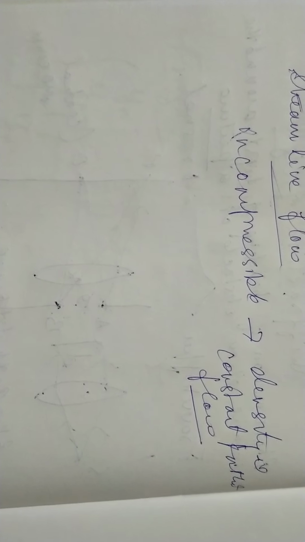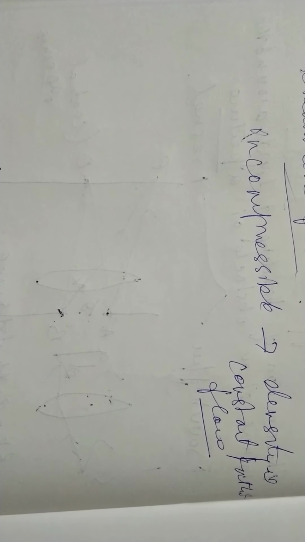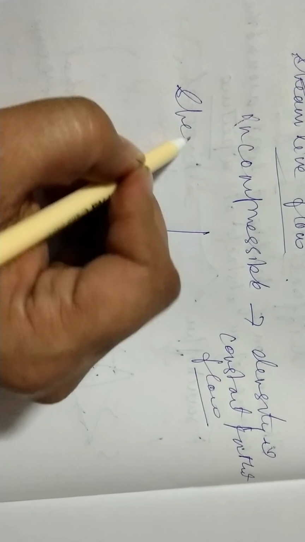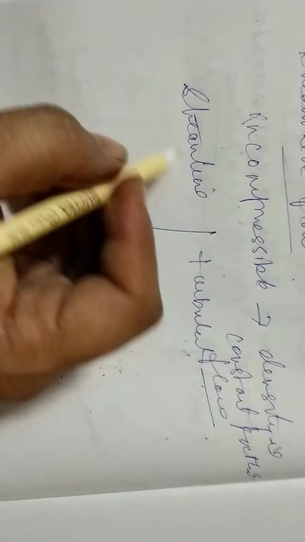Now the flow of liquids in general can be smooth or it can be irregular. The smooth flow of liquid is known as streamline, and if the flow is not smooth, that is, it is not regular, we call this turbulent. So there are two things, streamline, and next is the turbulent. So if the flow is regular,